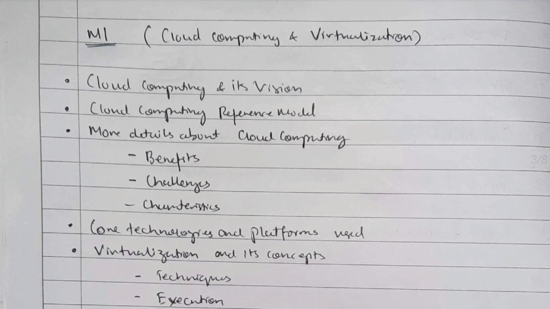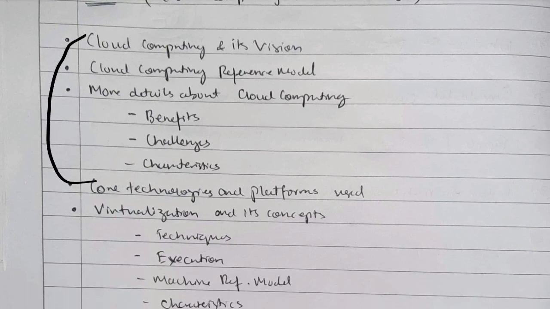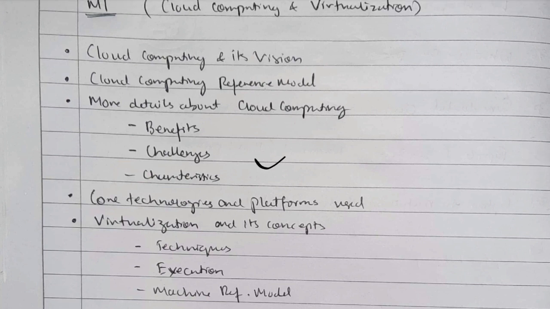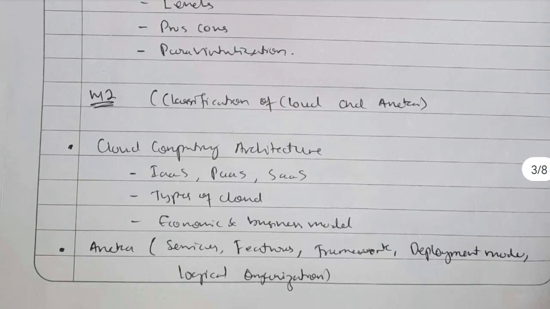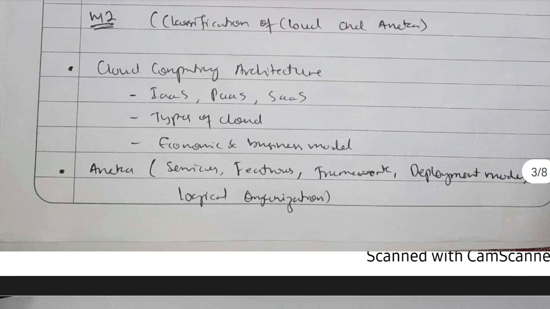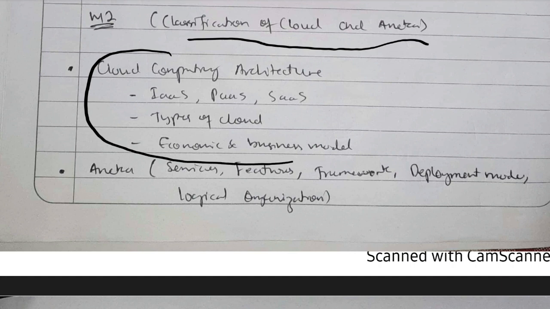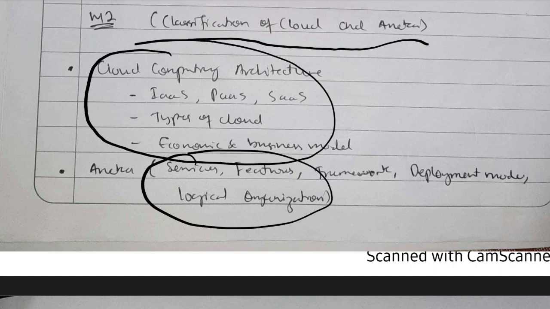In module 1 we have cloud computing and virtualization. As I told you, module 1 is about cloud computing and virtualization. So here are the cloud computing concepts and here are the virtualization concepts. In cloud computing we have these concepts, we'll discuss them later. Just have a look at these, whatever you can grasp, you grasp, or else we will be discussing them in detail as well, so no worries. Next is the classification of cloud and Aneka. In cloud classification we have these concepts, and in Aneka we have these concepts.